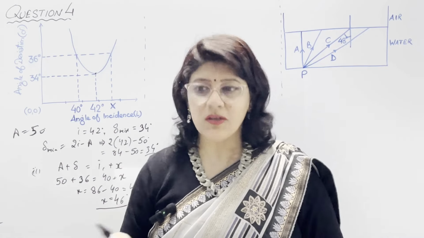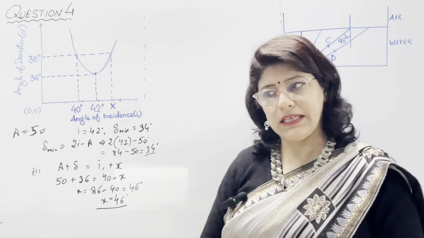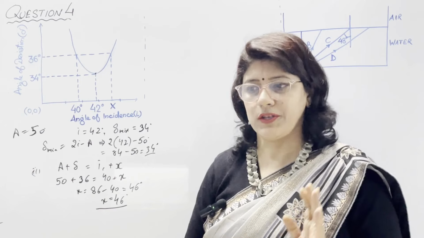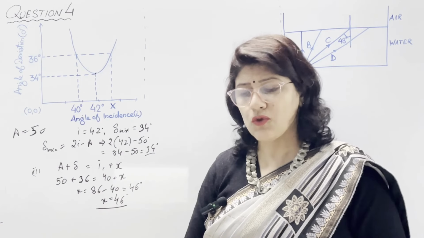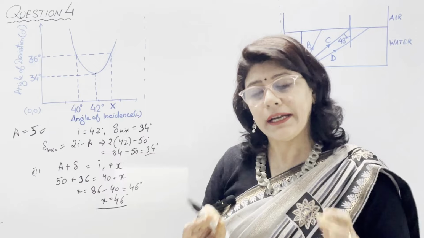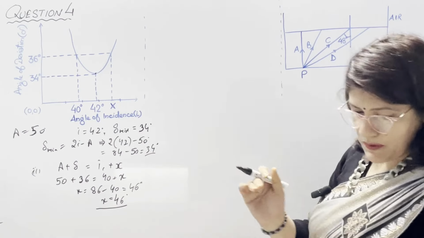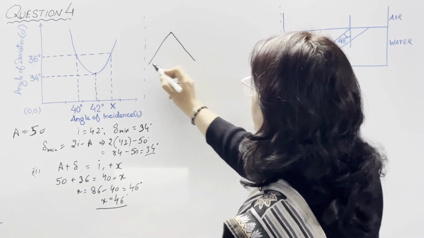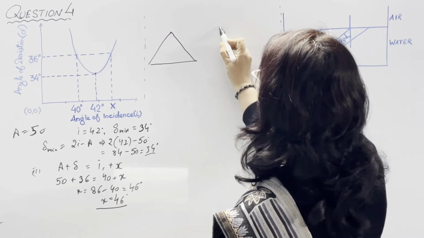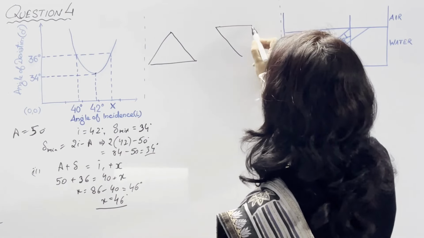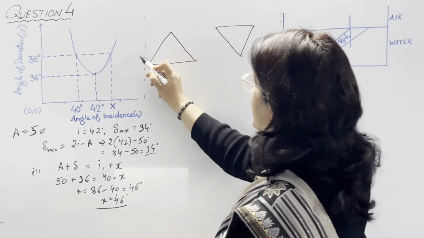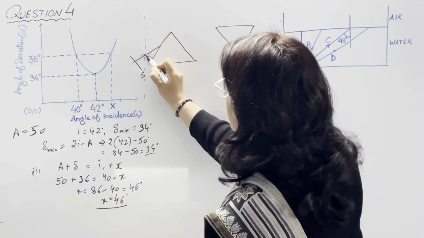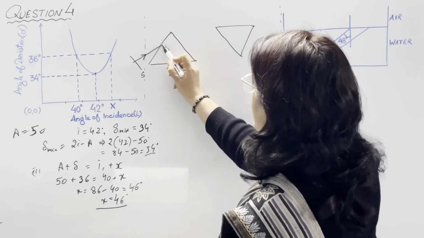Comment on the statement: when any ray of white light is incident on a glass prism, it simply disperses into its 7 constituent colors. For this we need to use two identical, similar glass prisms. One we need to put like this, and another prism we need to put like this, in the inverted position. When a white light from a slit S enters the first prism, it disperses